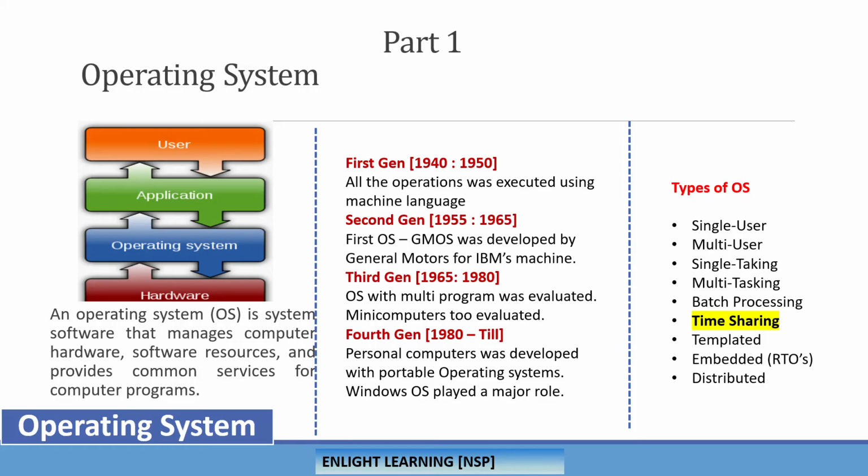So let's say that particular computer can accommodate two or three users. We can see it as a single system, but actually it has a time sharing concept inside it. If many users are using a single system, the time will be divided across the users.